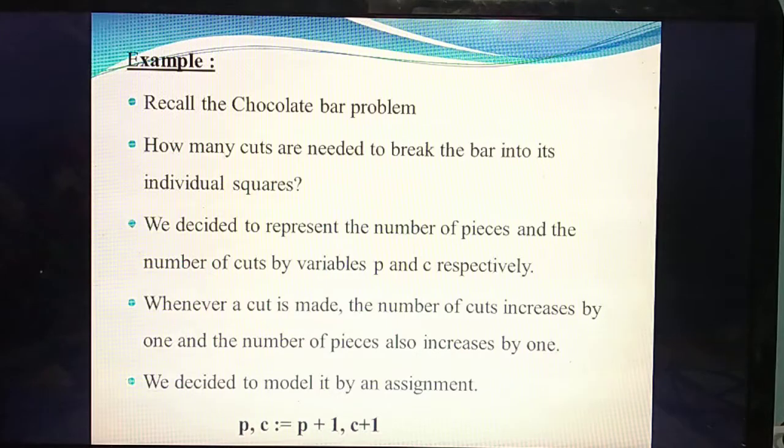How many cuts you are going to make. That's the first point: you are going to represent two variables, P and C. P represents the number of pieces and C represents the number of cuts.